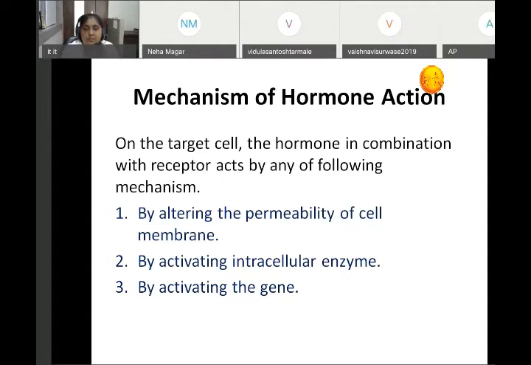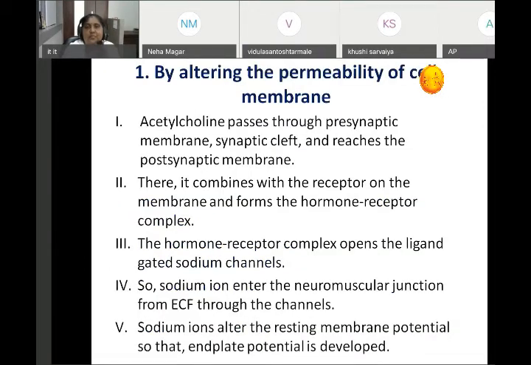Number one, write down: altering the permeability of the cell membrane; by activating intracellular enzyme; by activating the gene. I am taking this slowly. Please write down. This is very important. By altering the permeability of the cell membrane, by activating intracellular enzyme, and by activating the gene. Number one, write down, please: by altering the permeability of the cell membrane.